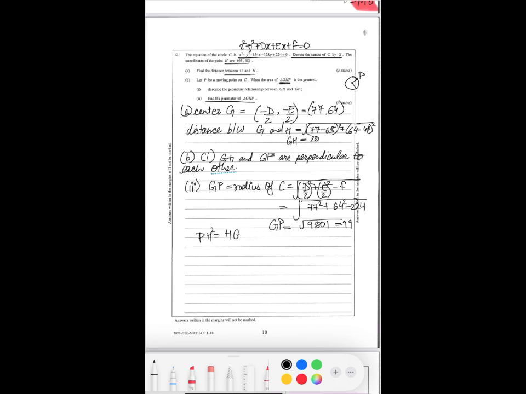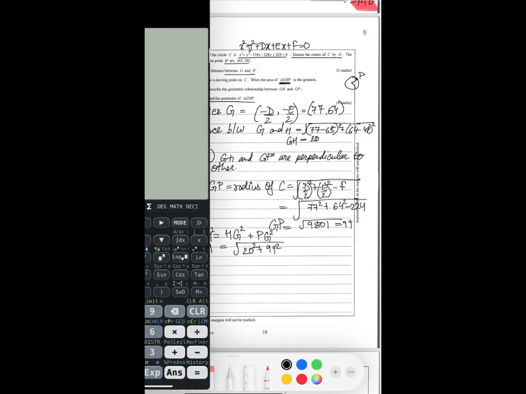So GH square plus PG square. So PH is under root 20 square plus 99 square, 101.